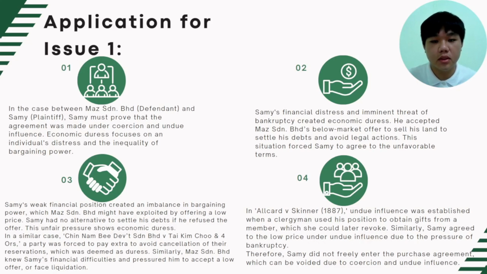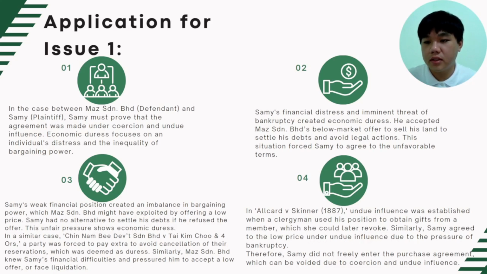Sammy's weak financial position creates an imbalance in bargaining power, which Mas Sendirian Berhad may have exploited by offering a low price. Sammy had no alternative to settle his debt if he refused the offer. This unfair pressure showed economic duress. In a similar case, Chin Abi Development Sendirian Berhad versus Tan Kim Choo and four others, a party was forced to pay extra to avoid cancellation of their reservation, which was deemed as duress. Similarly, Mas Sendirian Berhad knew Sammy's financial difficulties and pressured him to accept a low offer or face liquidation.